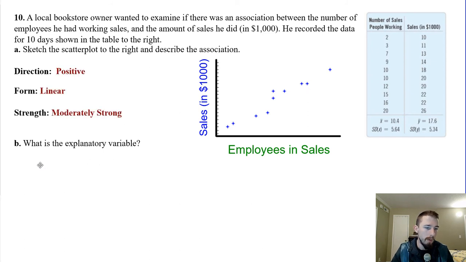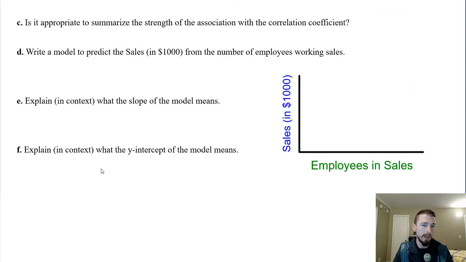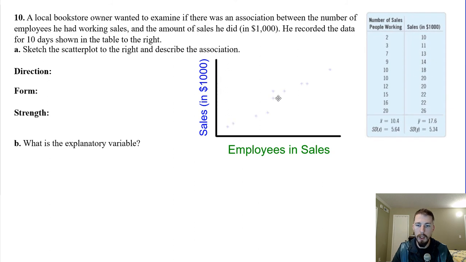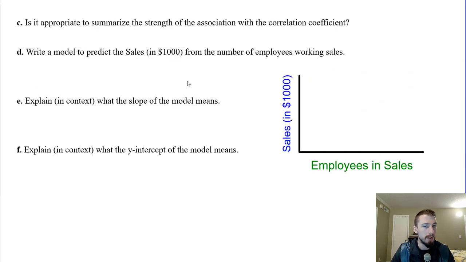Okay, what is the explanatory variable? Well, that's going to be the number of employees that are working in sales or on the sales floor, however you want to describe it. Is it appropriate to summarize the strength of the association with the correlation coefficient? Yes, because we're dealing with quantitative data. There's no outliers, and it is actually linear, so we're good. Is it appropriate to summarize? Yes, that's what I just said.